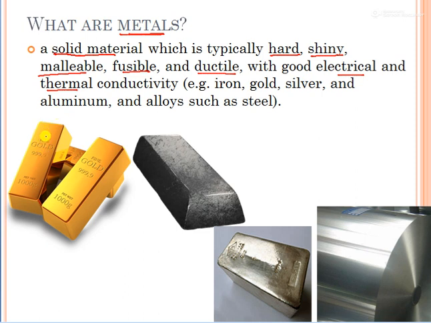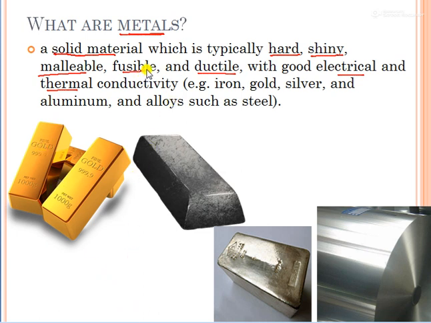So you see, this gold is solid and it is hard also, it is shiny also. Malleable, meaning it can be hammered into shape. Fusible, meaning it melts on heating. Ductile means it can be drawn into wires. Electrical means it can pass electricity, and thermal means it conducts heat.